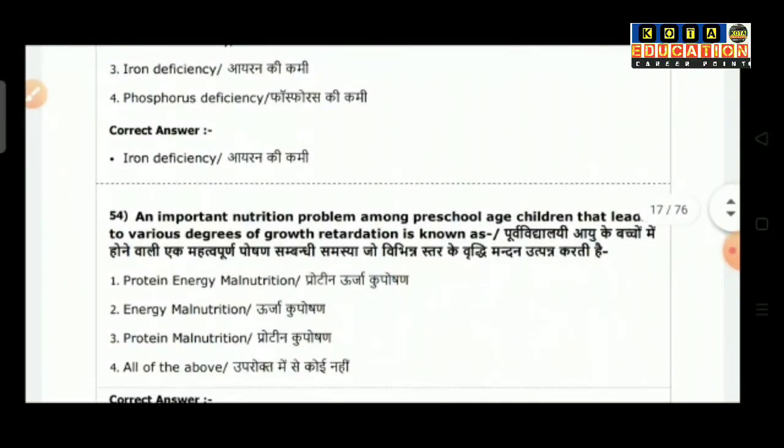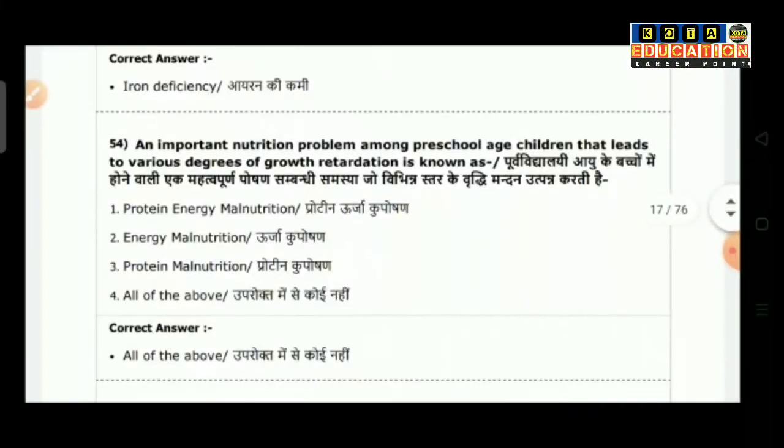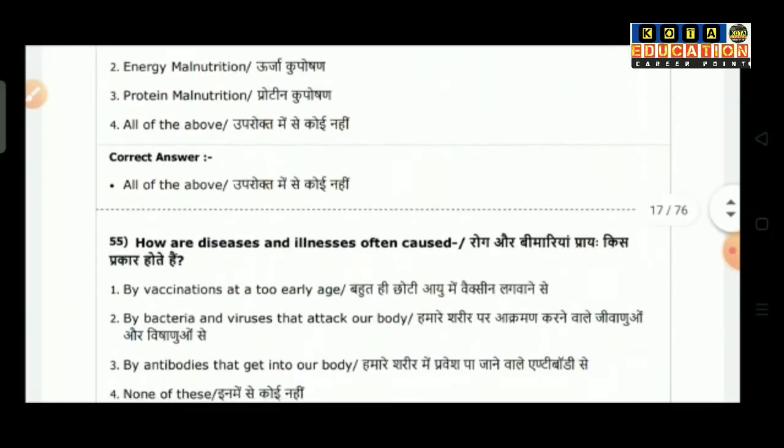Question number 54: An important nutrition problem among preschool children that leads to various degrees of growth retardation is known as. Option 1 is protein energy malnutrition, option 2 energy malnutrition, option 3 protein malnutrition, option 4 is all of the above. So the correct answer is all of the above.